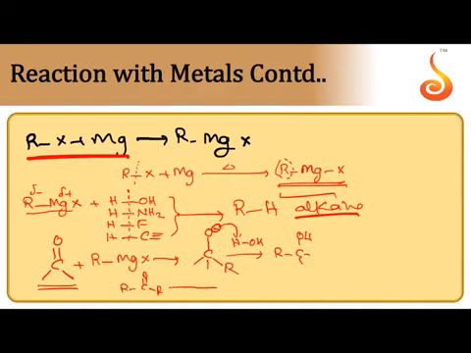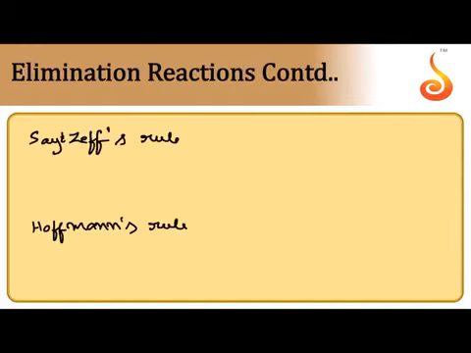Suppose this is ketone, 2 steps: reaction with Grignard reagent followed by hydrolysis. Alkyl group goes to carbon, H goes to oxygen, we can get 3 degree alcohol. So like this, not only by reacting with carbonyl compounds, even by reacting with esters, acid halides, we can prepare alcohols by using Grignard's reagents. So Grignard's reagents are very useful compounds.